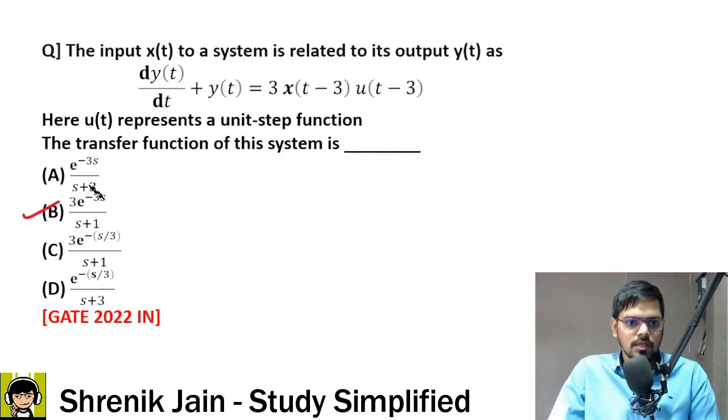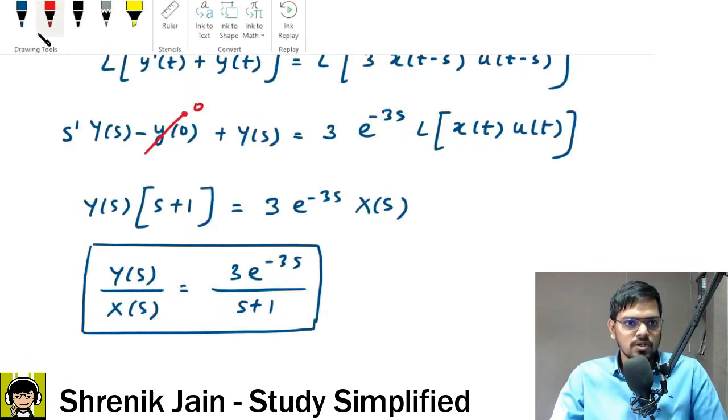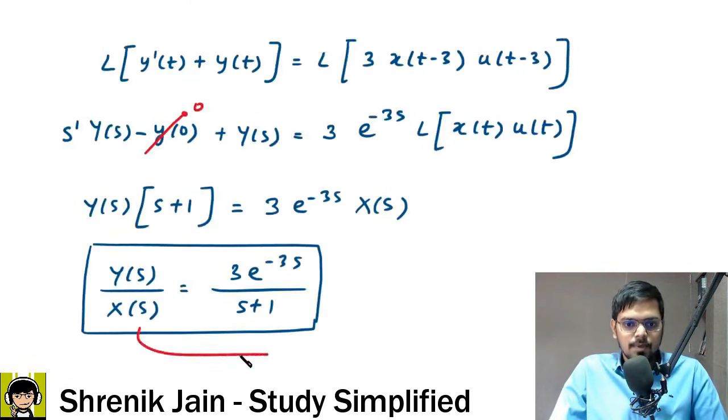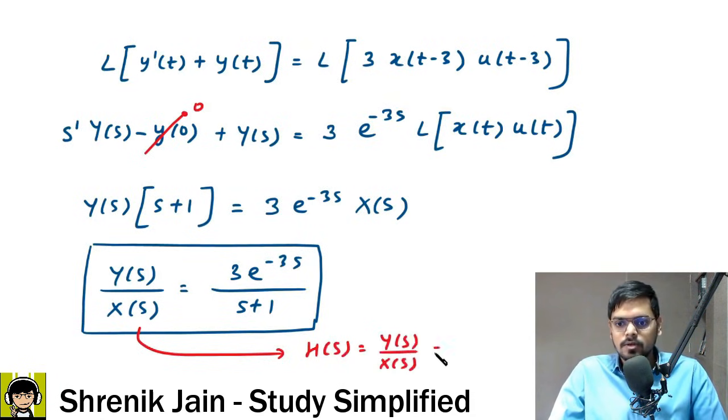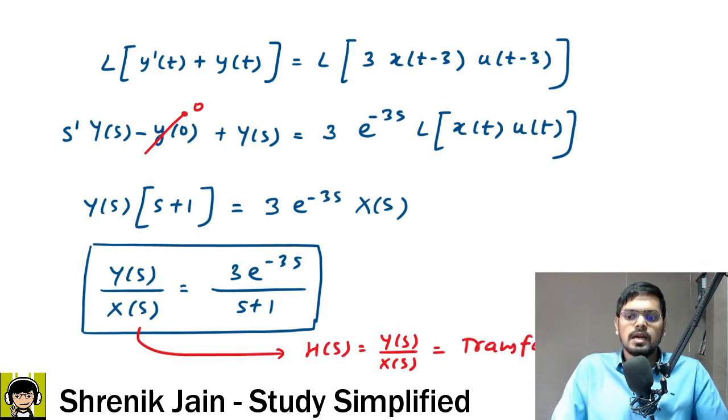Understood? Then do let me know in the comment section. Always remember that the transfer function is represented as capital H of s, which is basically y of s by x of s, and this is known as the transfer function. Sometimes only TF is also written. Okay, that is the short form.